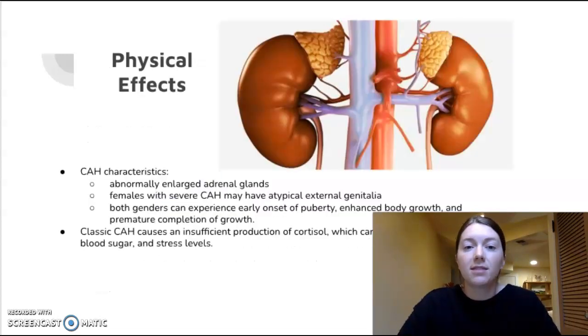So now I will discuss the physical effects of CAH. The characteristics of CAH are usually abnormally enlarged adrenal glands. Females with severe CAH can appear with atypical external genitalia, and both genders can experience early onset of puberty, enhanced body growth, and premature completion of growth. Also, classic CAH causes an insufficient production of cortisol, which can influence the blood pressure, blood sugar, and stress levels in an individual.